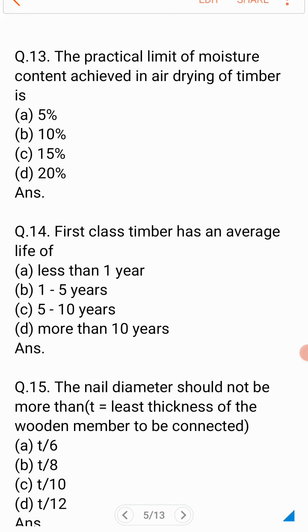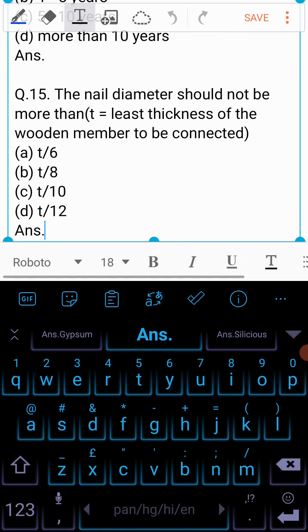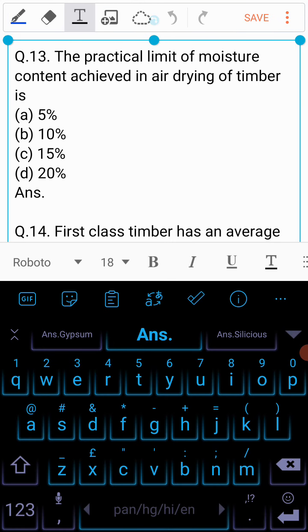Now the question number 13 is, the practical limit of moisture content achieved in air drying of timber is. Is it A 5%? Is it B 10%? Is it C 15% or is it D 20%? And the answer to this question is C 15%.